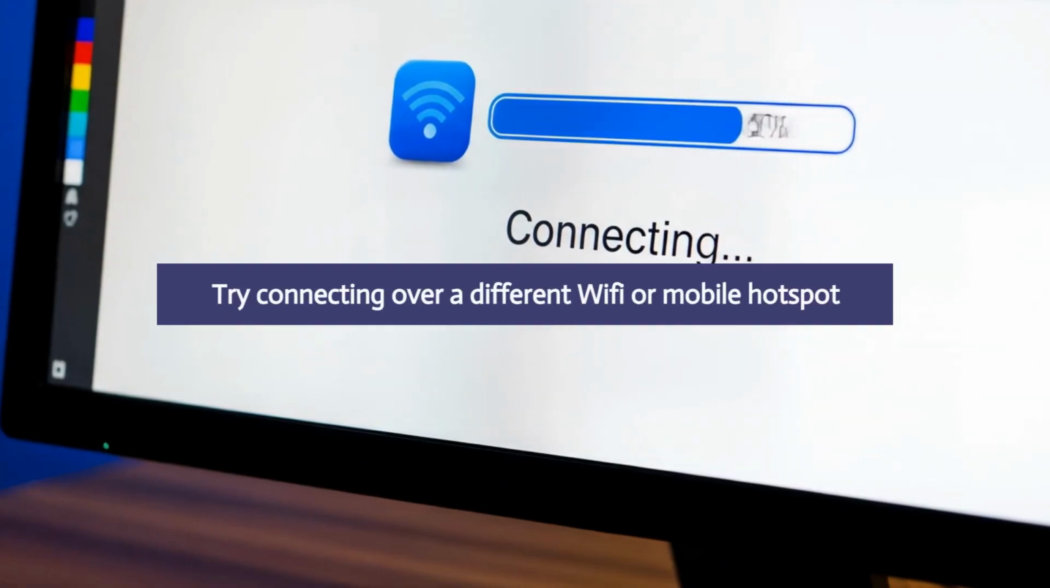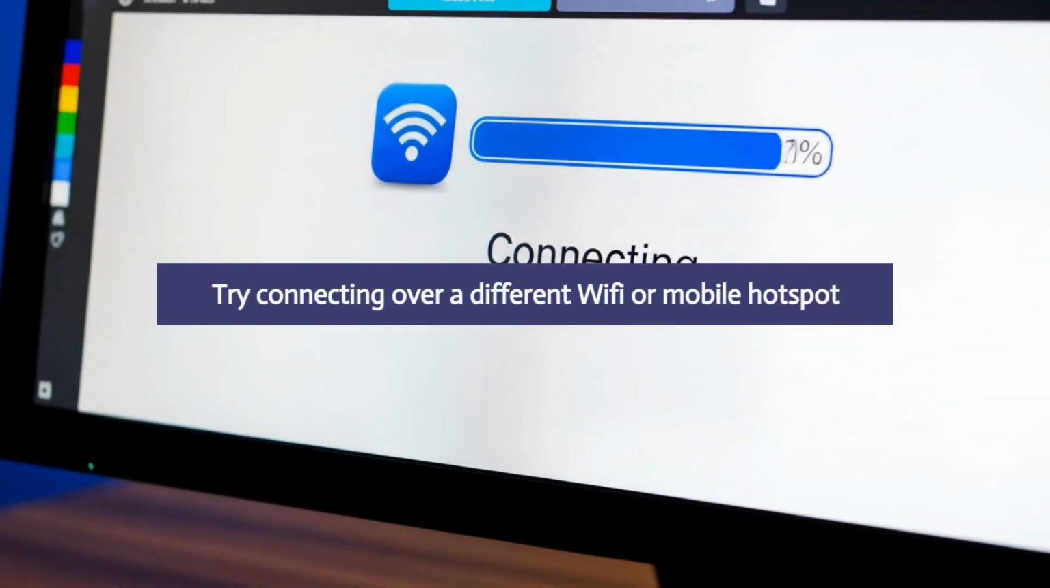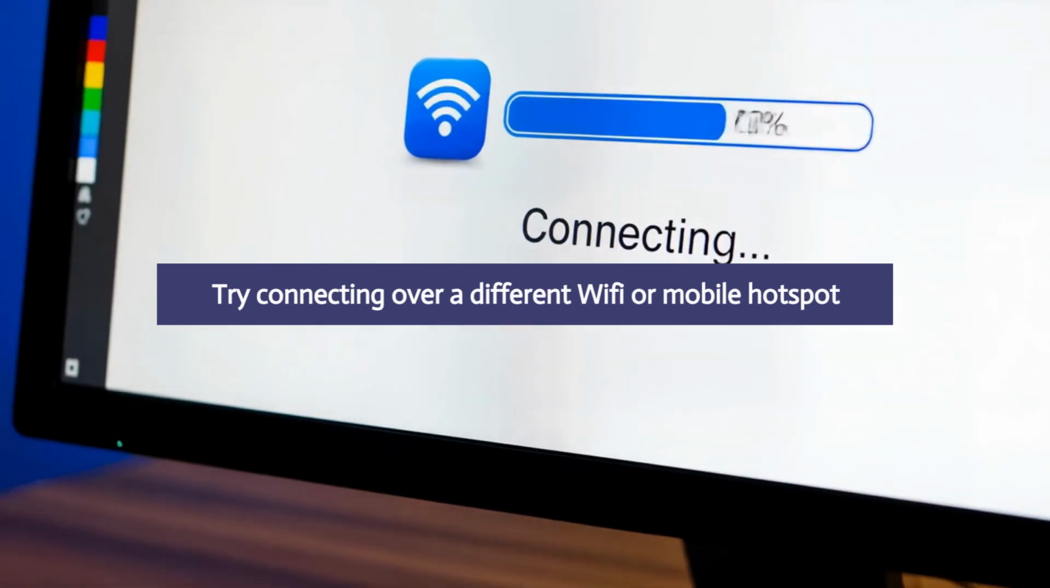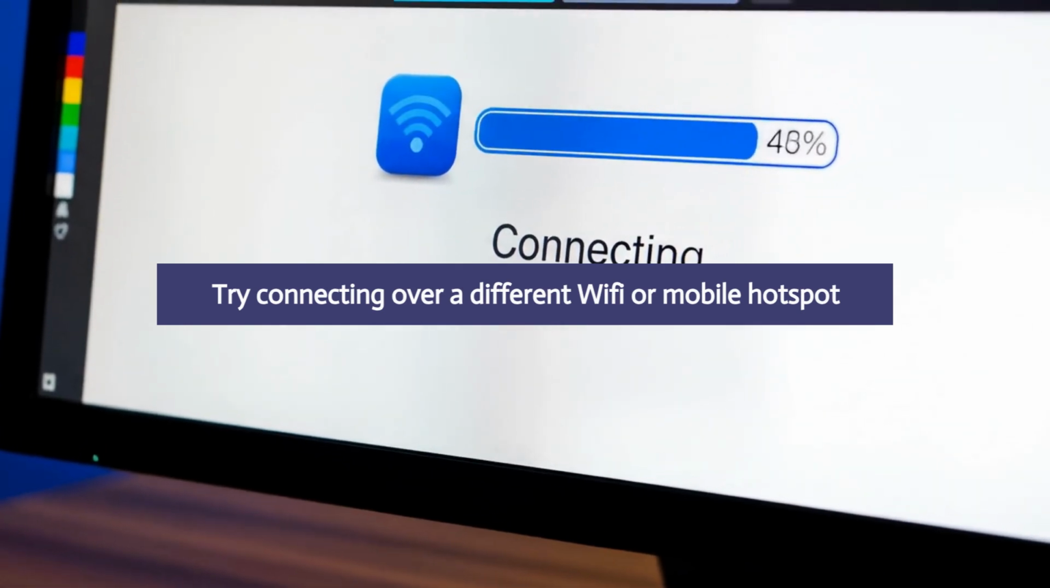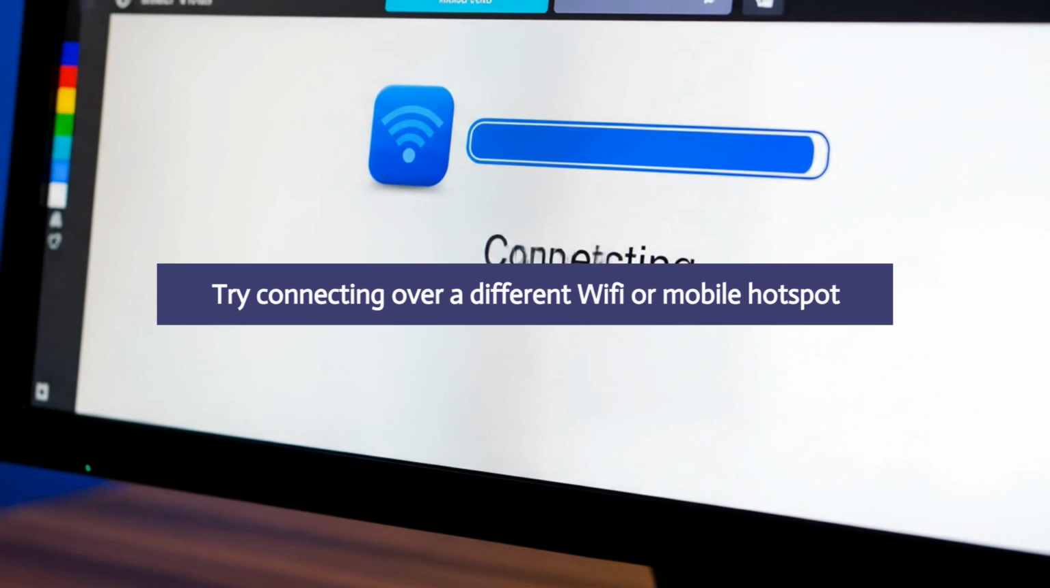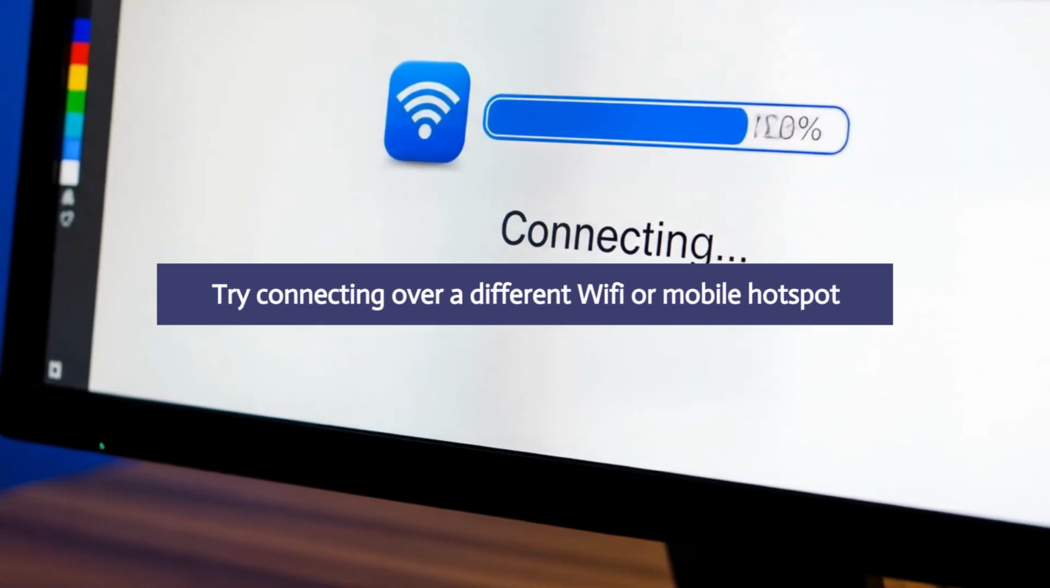If the error persists, then try connecting over a different Wi-Fi or mobile hotspot. This will help you identify if the issue is with your current network. After switching the connection, check if this helps with the error.